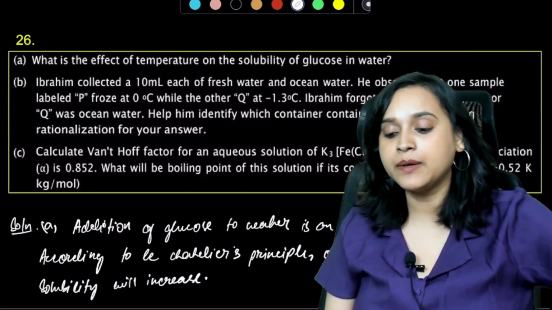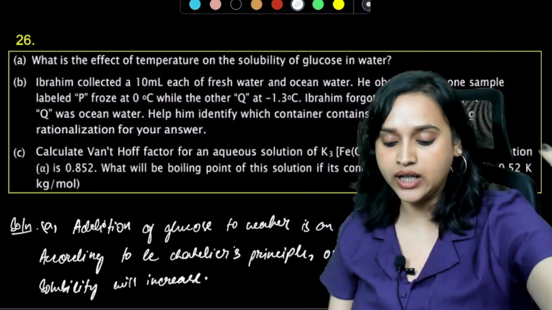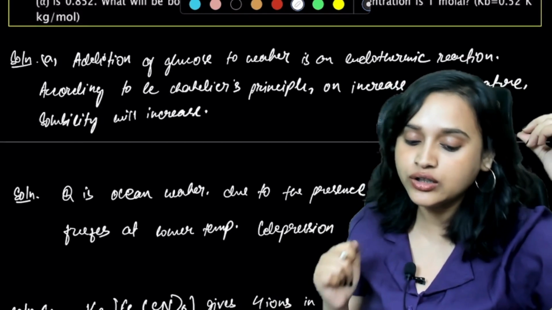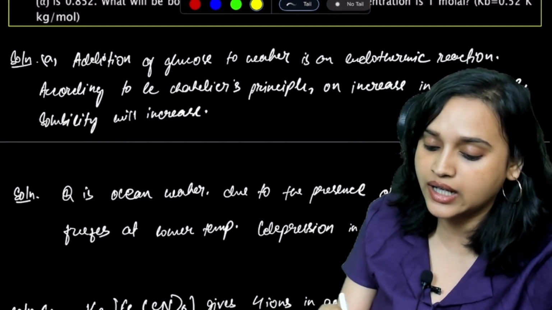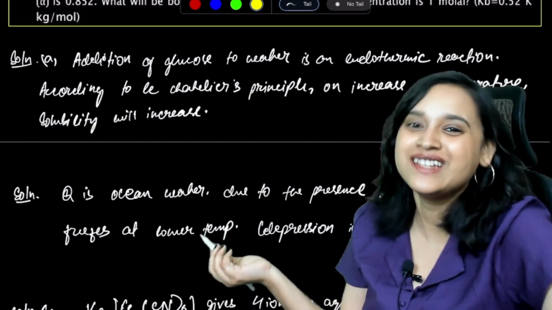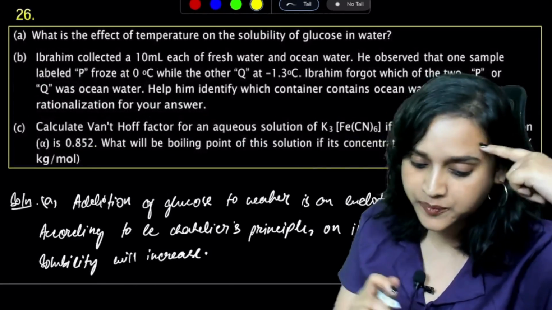Next question, guys. What is the effect of temperature on the solubility of glucose in water? Addition of glucose to water is an endothermic reaction. According to Le Chatelier's principle, on increase in temperature, solubility will increase, because it is an endothermic reaction.